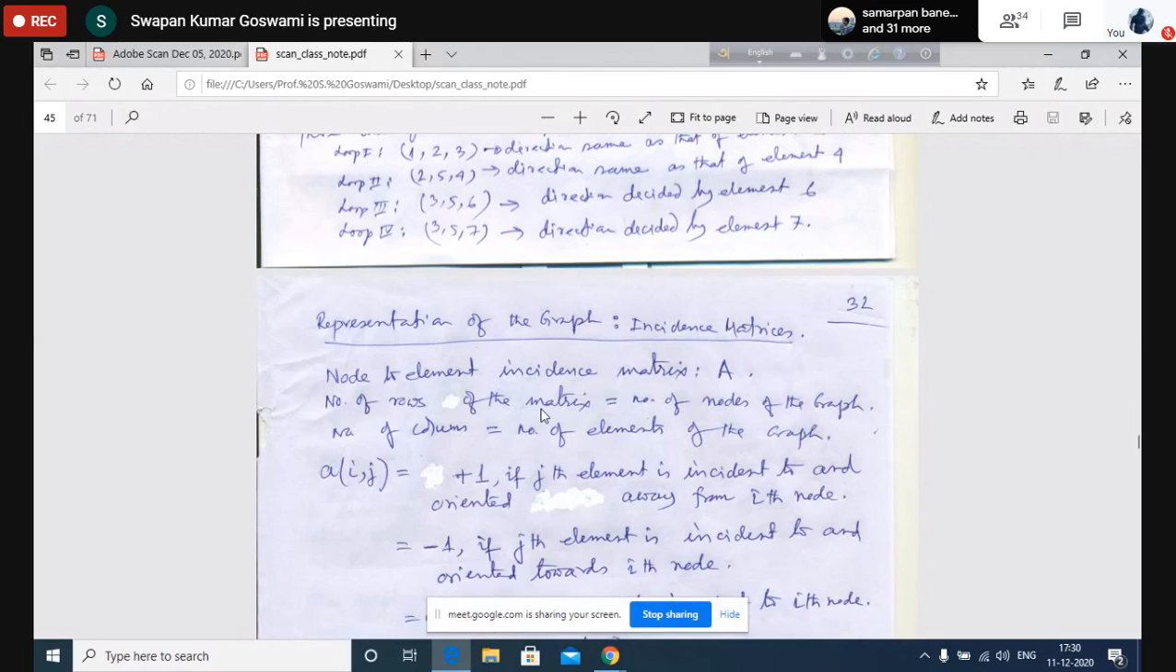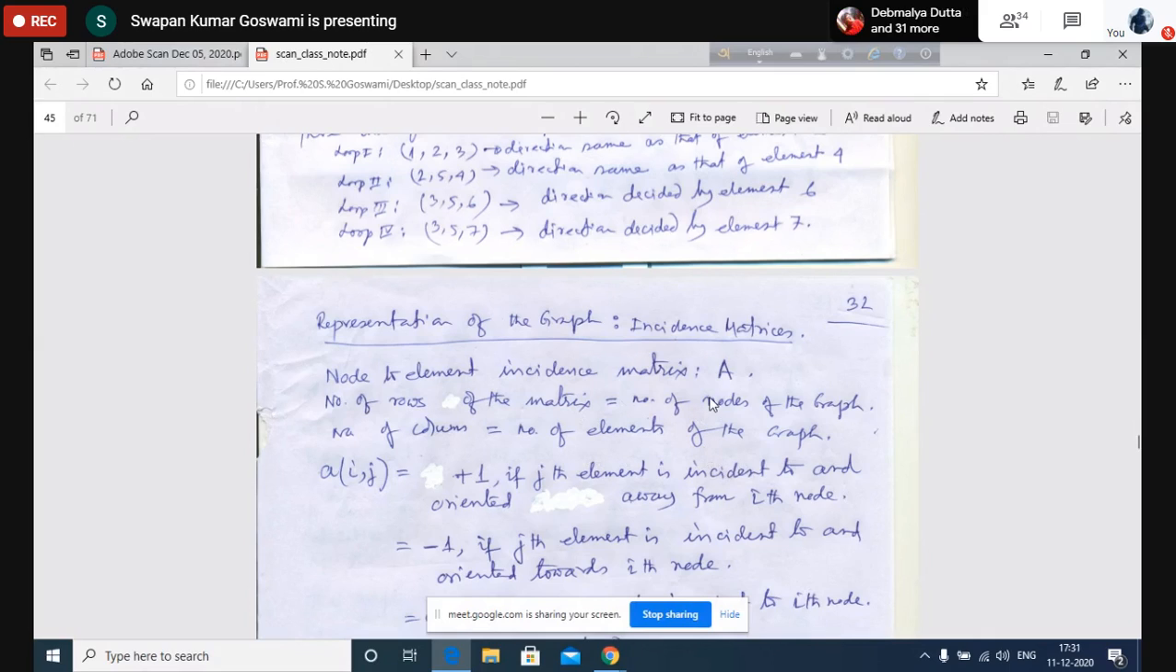The number of rows of the matrix will be equal to the number of nodes of the graph, and the number of columns will be equal to the number of elements, because it is node to element. How many rows? Equal to the number of nodes. How many columns? Equal to the number of elements of the graph.